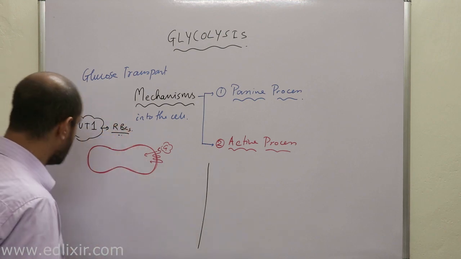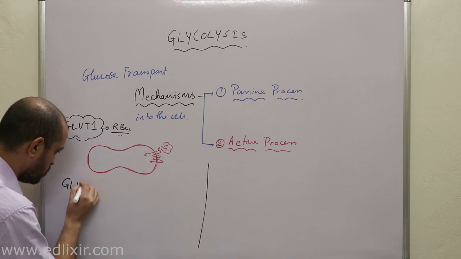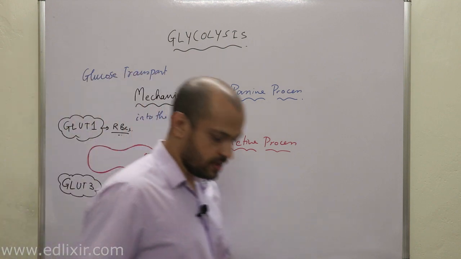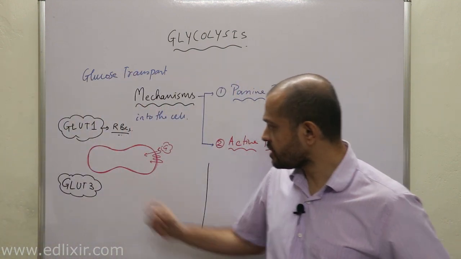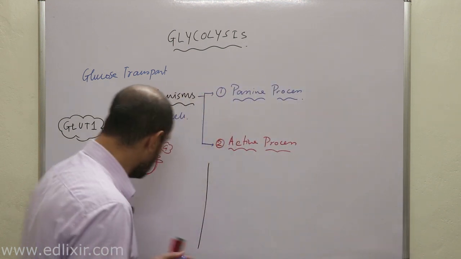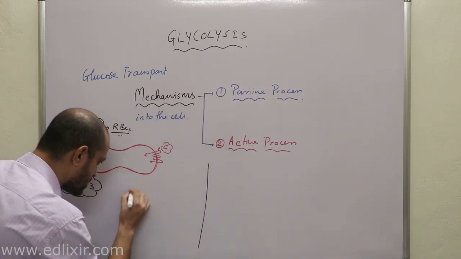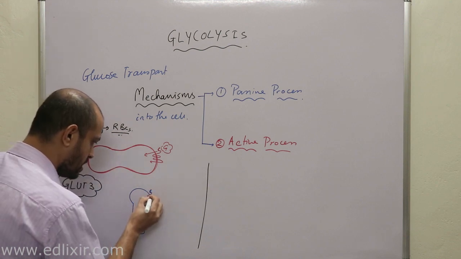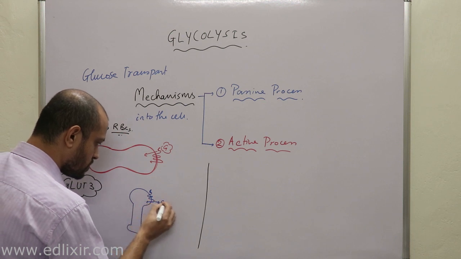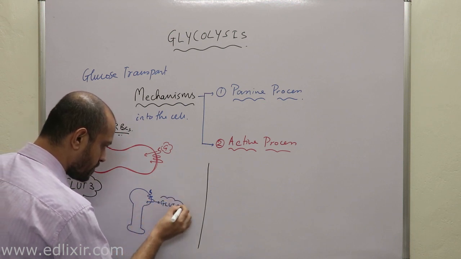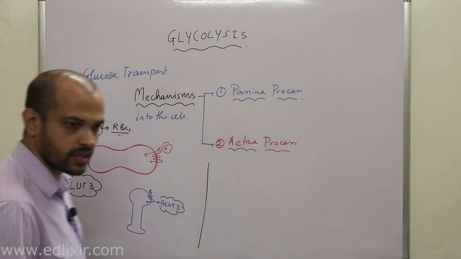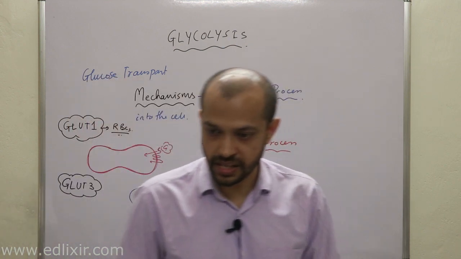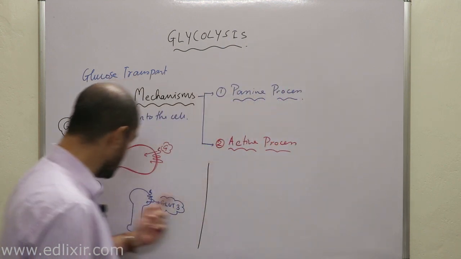Now we will be talking about GLUT3. GLUT3 is actually present in neurons. Clear? Neurons have GLUT3. That means in neurons, GLUT3 helps in the transport of glucose into the cell.